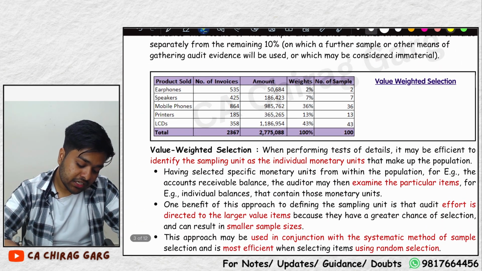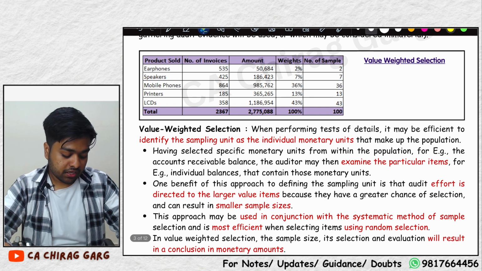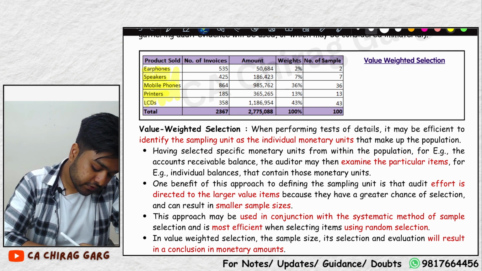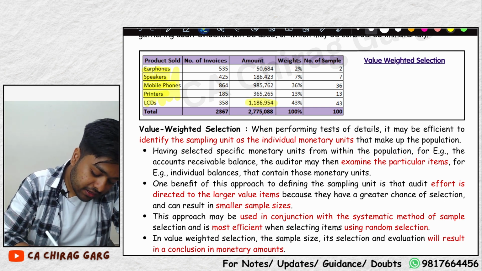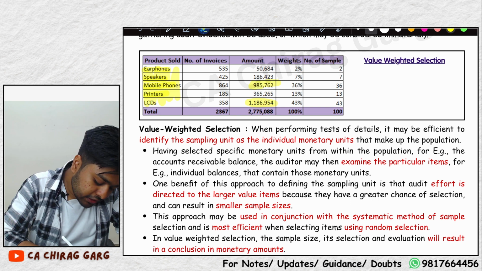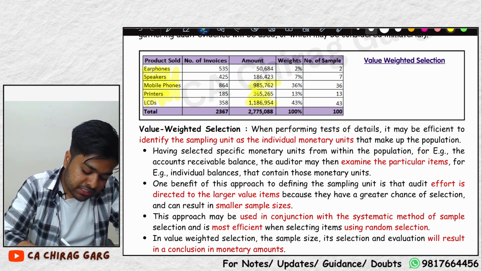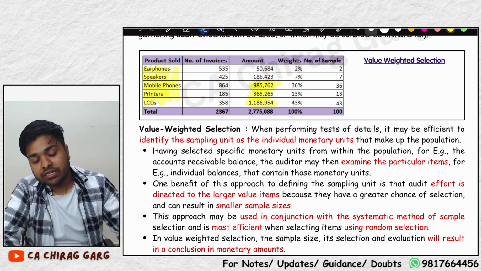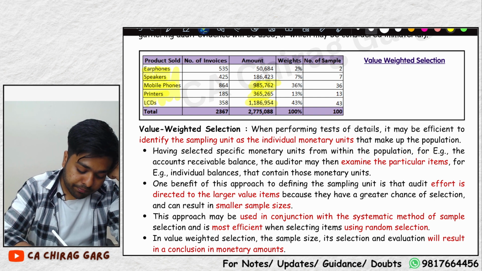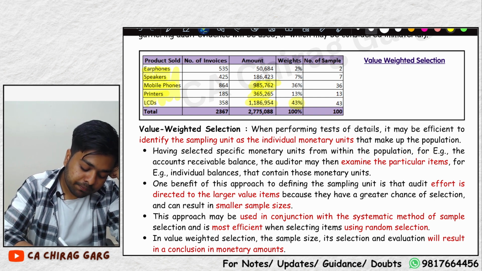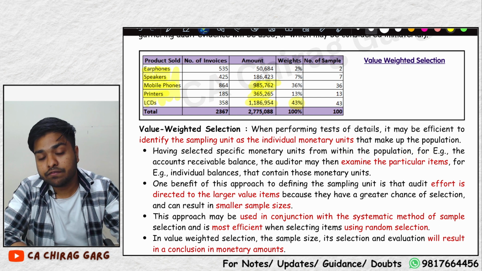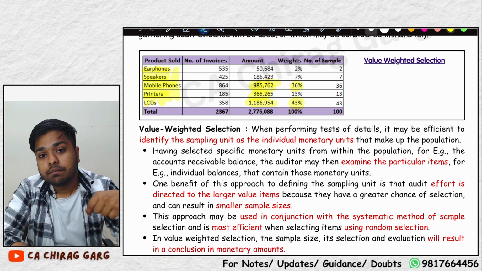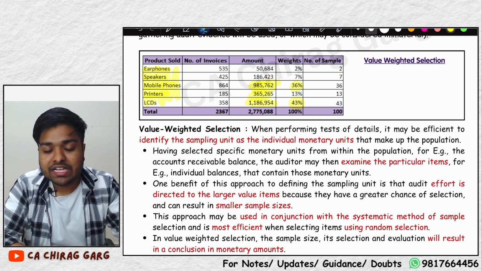This is stratification. Now next is value weighted selection. If a company sells different products, such as earphones, speakers, mobile phones, LCDs, the amount of LCDs is the most, and then second is the amount of mobile phones. In the P&L of the company, the company has earned 43% of its revenue through the sales of LCDs and 36% of its revenue through the sales of mobile phones. So by definition, these are more material than others.